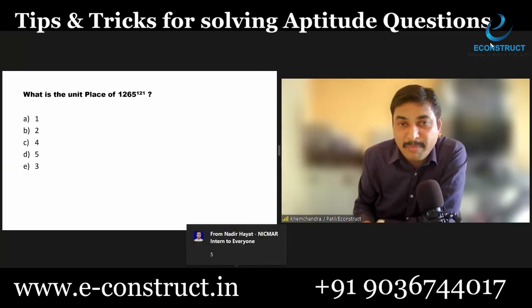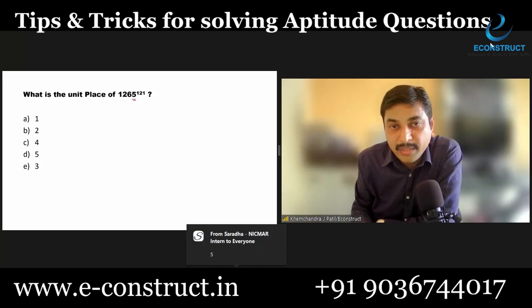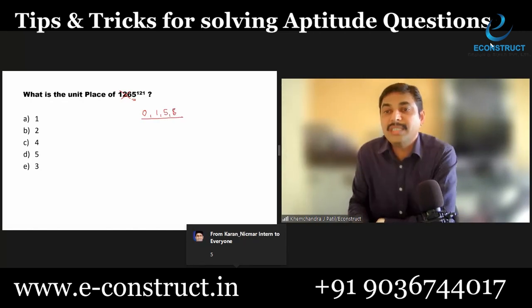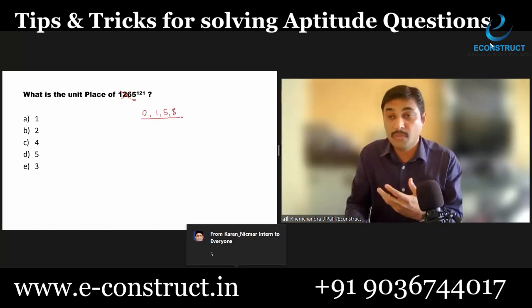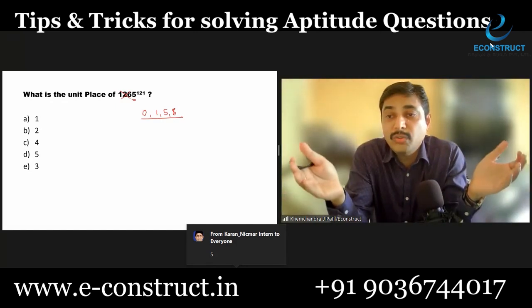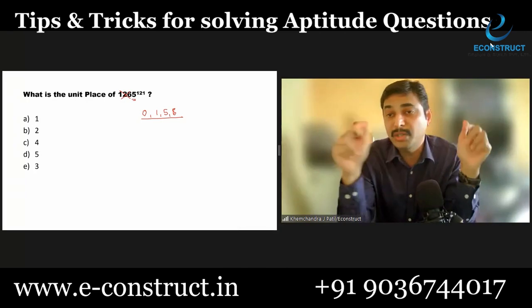Because this base value is ending with 5, and since 5, 0, 1 and 6 follow the cyclicity of 1. See, as far as our decimal system is concerned, the decimal system which we are using has 10 digits from 0 to 9.